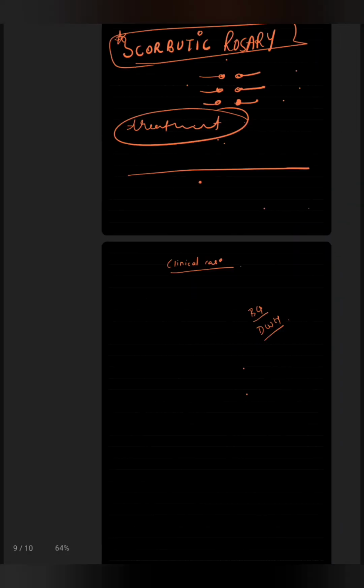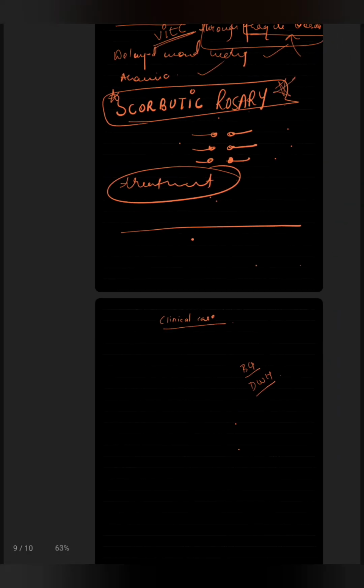Second clinical case. A 55-year-old lady came to hospital with chief complaints of joint pain and swollen joints. She also had delayed wound healing. She noticed bleeding gums while brushing her teeth. What is the proper diagnosis? It is scurvy. So as soon as we read bleeding gums, delayed wound healing, swollen gums, painful joints, anemia, or the important symptom scorbutic rosary, we come to the conclusion that the patient is suffering from scurvy.